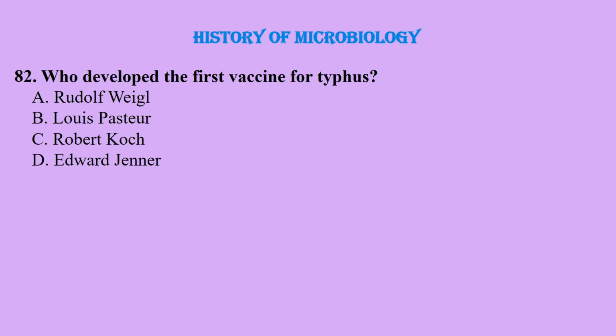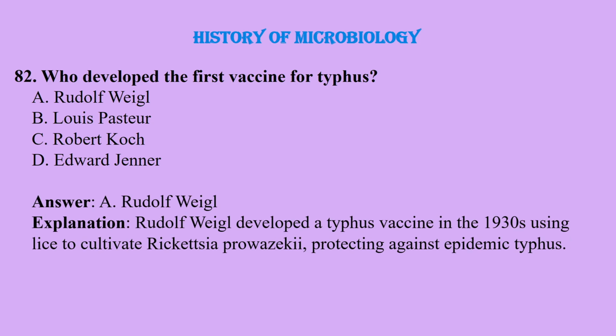Question number 82. Who developed the first vaccine for typhus? Rudolf Weigl, Louis Pasteur, Robert Koch, or Edward Jenner? And the correct answer is Rudolf Weigl.